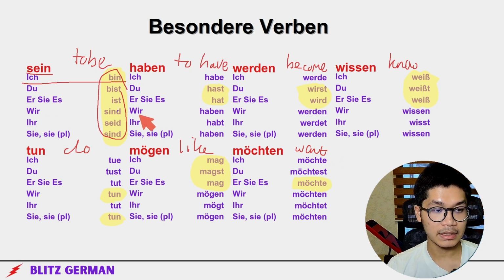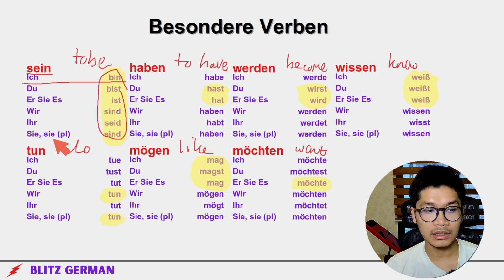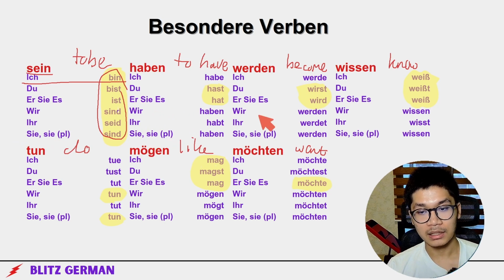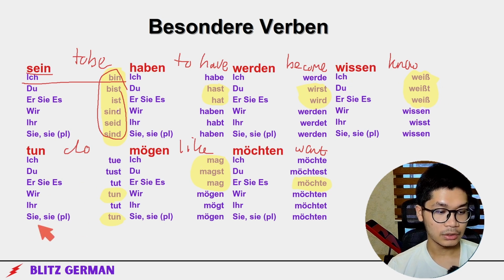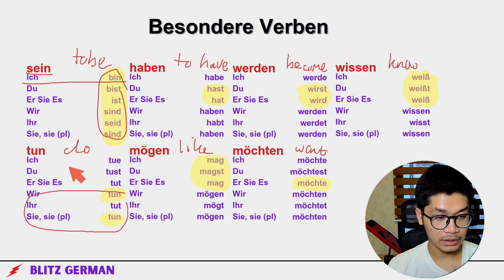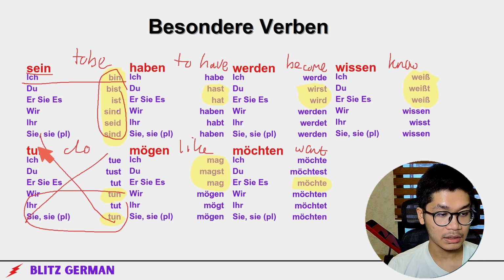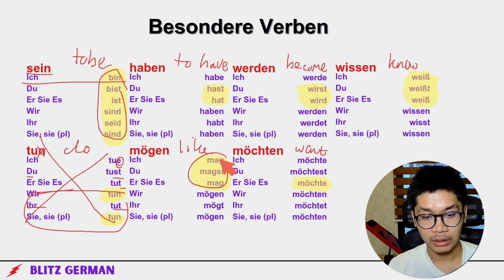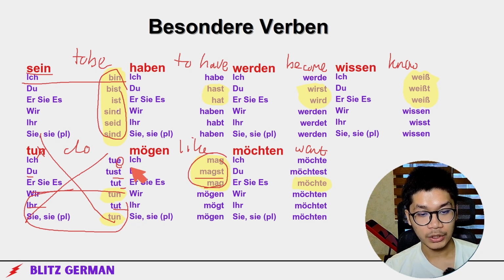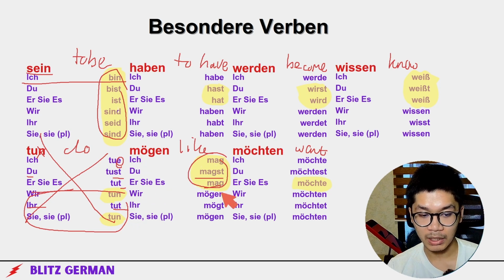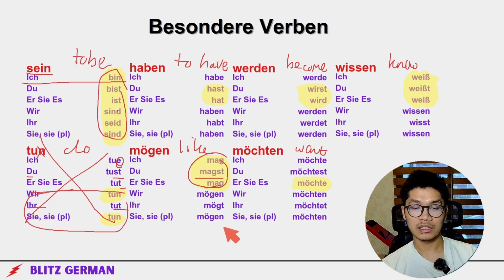Ich bin, du bist, sie, er, es ist, wir sind, ihr seid, sie sind. Then du hast, sie, er, es hat, du wirst, sie, er, es wird. Du weißt, sie, er, es weiß, ich weiß, wir tun, sie tun. This is just the infinitive. This doesn't have to be here, since there's a pattern here: -st, -t, ihr -t. And then here we got mag, magst, mag. Mögen: ich mag, du magst, sie, er, es mag. Wir mögen, ihr mögt, sie mögen.